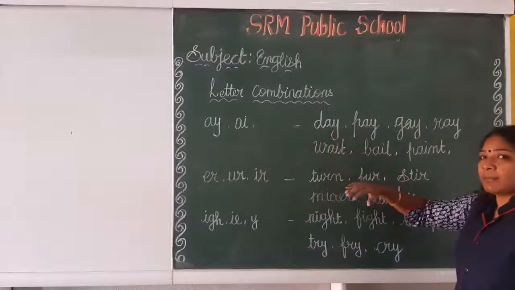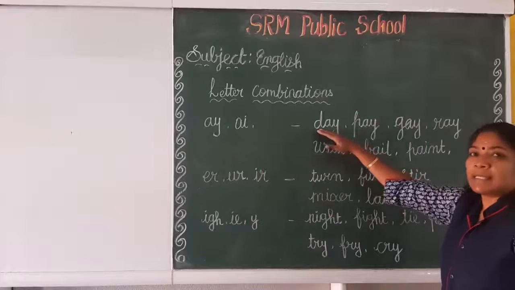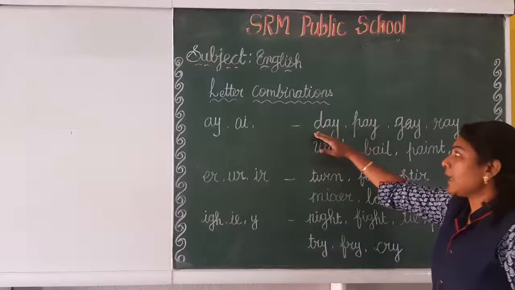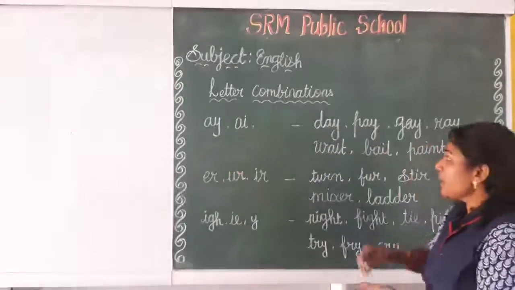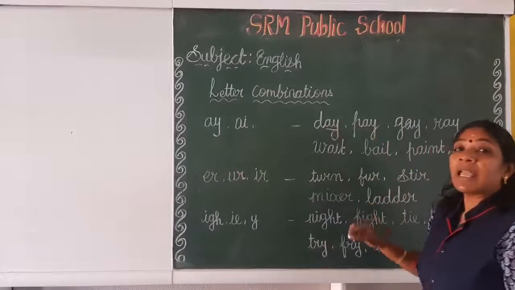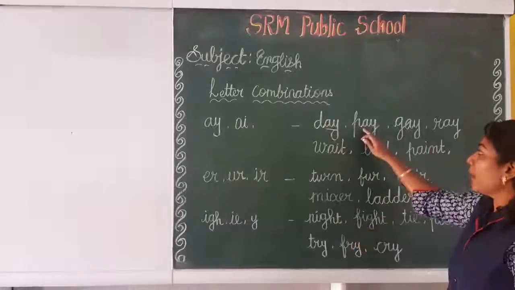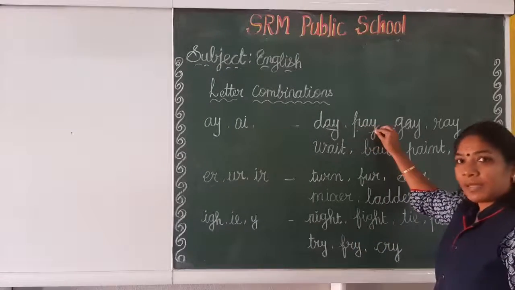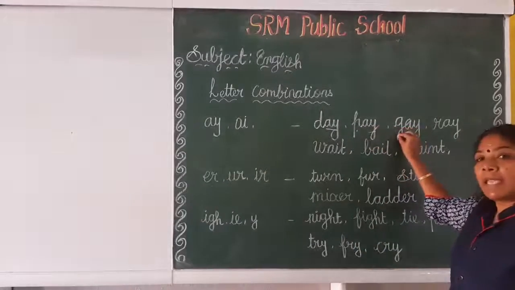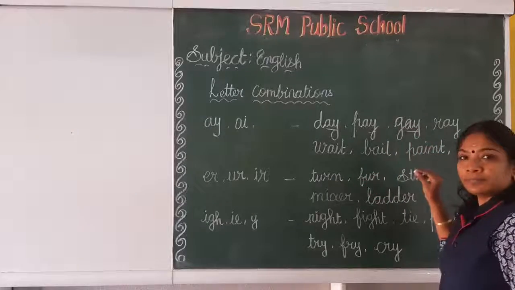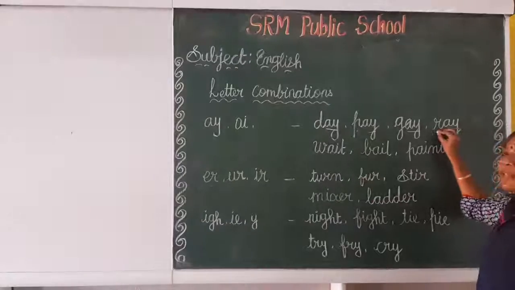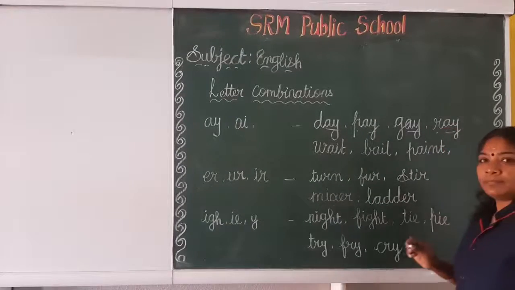Look at the words. What word is this? Day. Day. Here we have the A sound. These two letters together present a single sound. Day. Pay. And the next one, gay. The sound of letter G is G. Okay, and this one, ray.